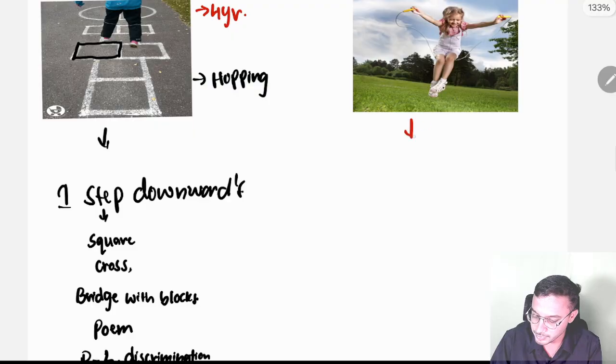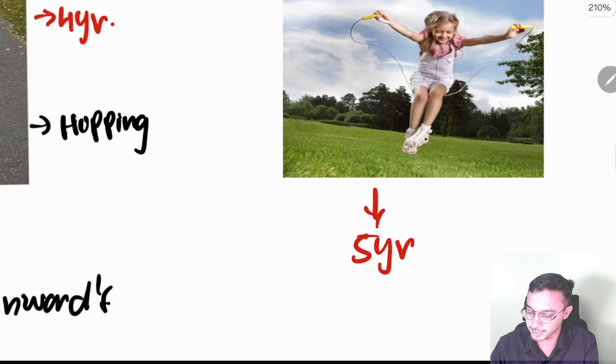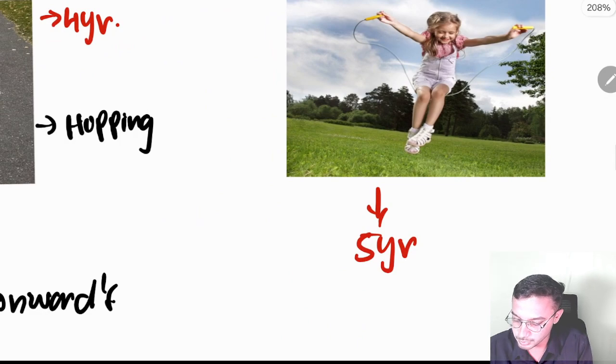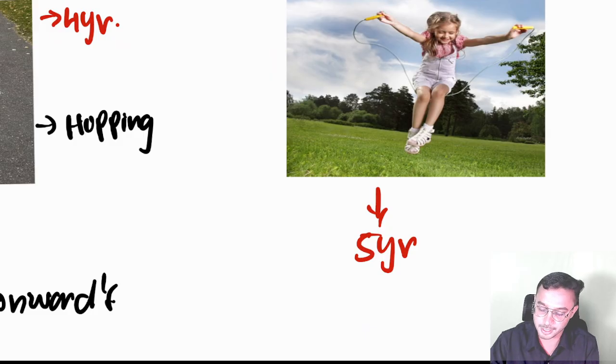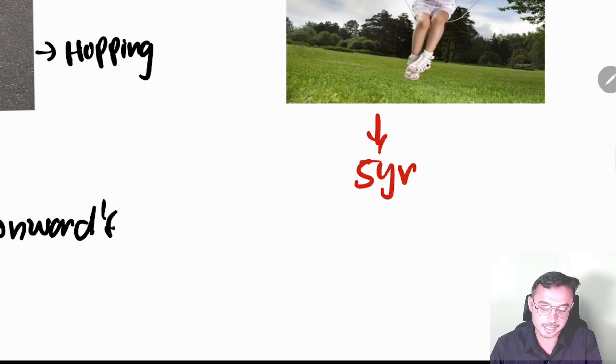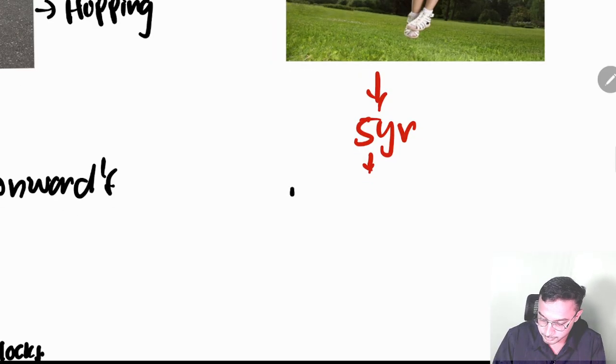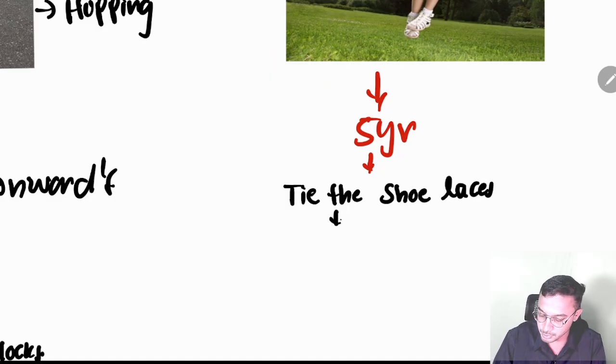And next milestone which I will explain comes under 5 years. Look at what the baby is doing. The kid is playing skipping over here. To play skipping, you have to wear the shoes and you should tie the lace. So that's why tying the lace comes under 5 years. Tie the shoelace. Tie the shoe laces. And what the baby is doing? Baby is skipping.